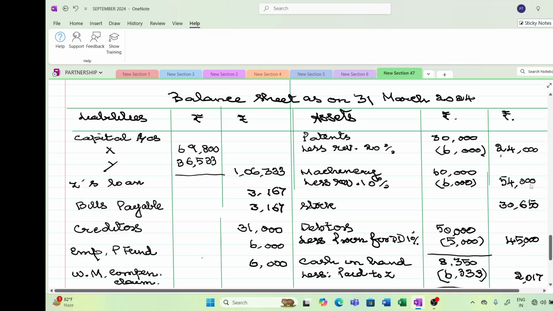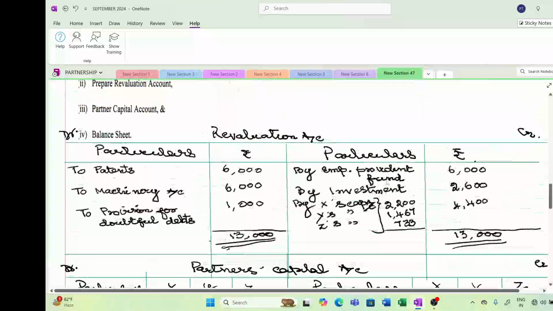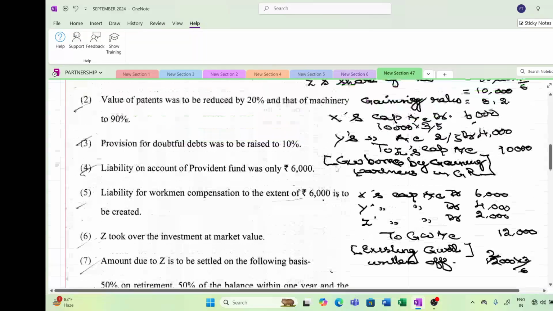Just to save time, I have already written it, because it will take much more time and then you will not be able to view the video fully. So in order to save the time, I have already made it. So you have to take it to that balance sheet as well as your revaluation account. Now coming to